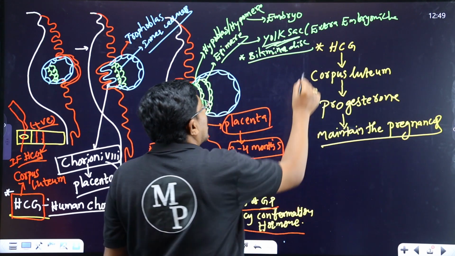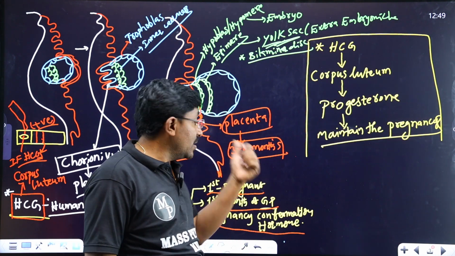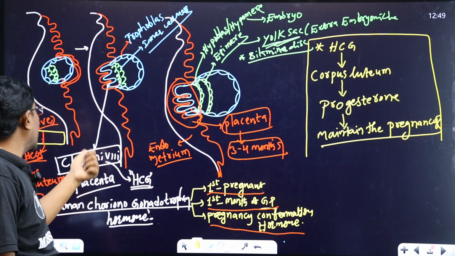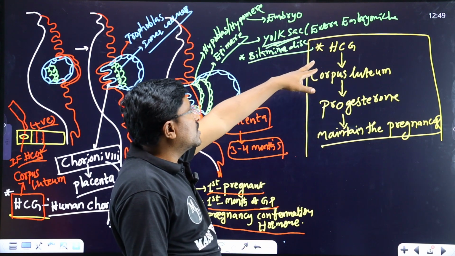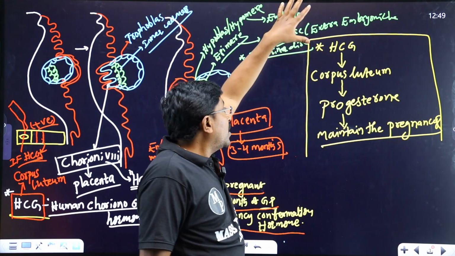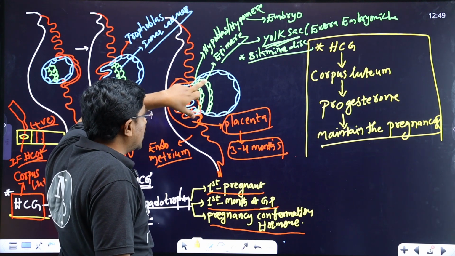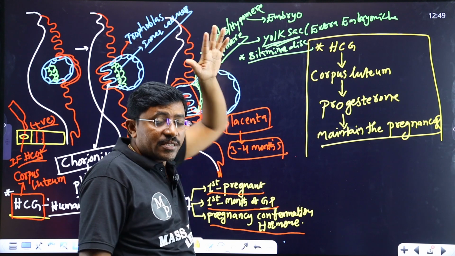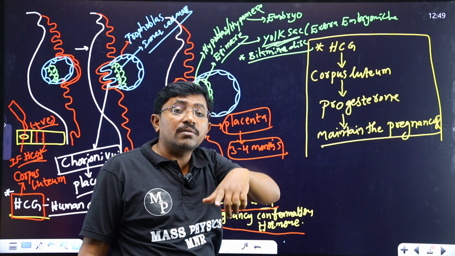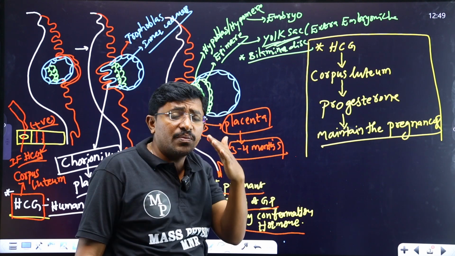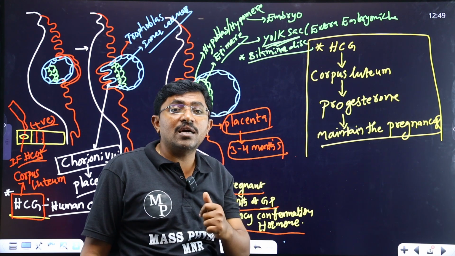So what is the function of HCG in embryonic development? That's why it is firstly released from the chorionic villi. Once the implantation is done and chorionic villi are formed from the trophoblast of the embryo, the luteinizing hormone levels are decreased. If the HCG hormone is not released, luteinizing hormone is decreased and the corpus luteum cannot be maintained.